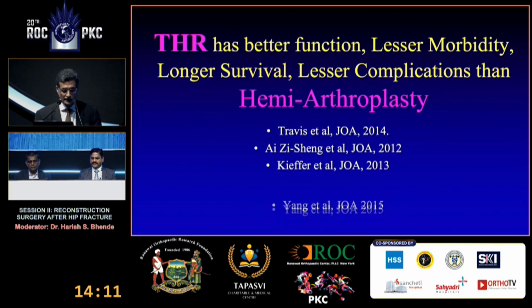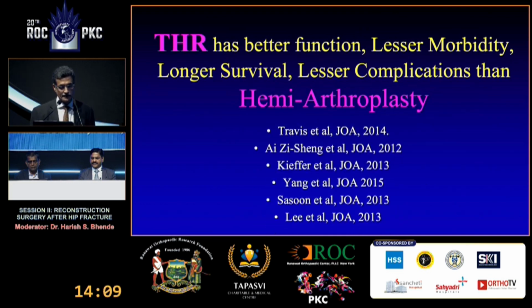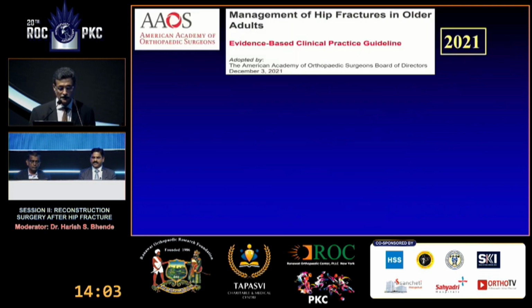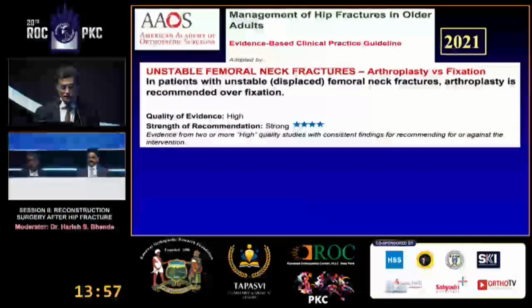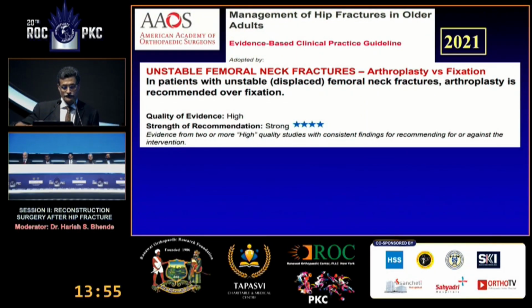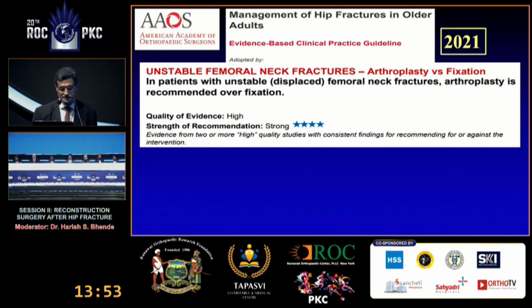A lot of articles have been published saying that THR has better function, lesser morbidity, longer survival, and lesser complications compared to hemi. And even the evidence-based clinical practice guideline from 2021 from AAOS has mentioned that in unstable femoral neck fractures, arthroplasty versus fixation, arthroplasty always works very well. It's a strong recommendation.